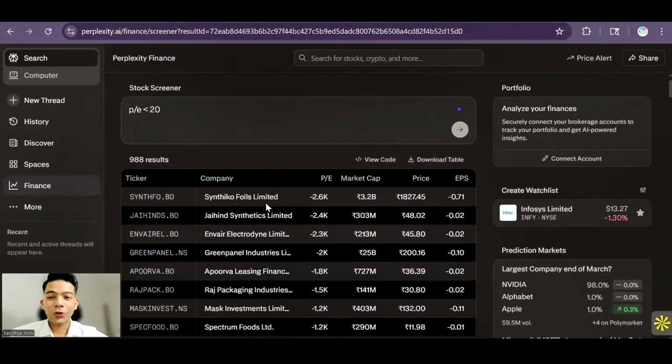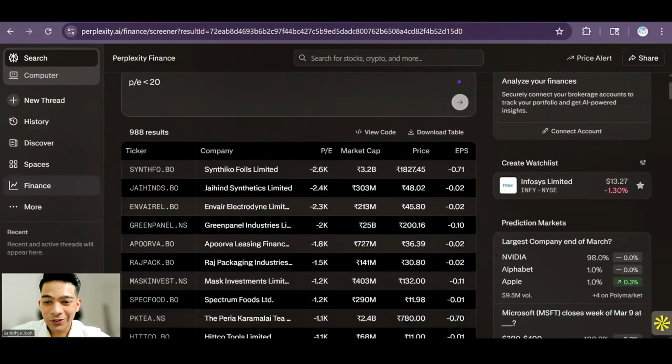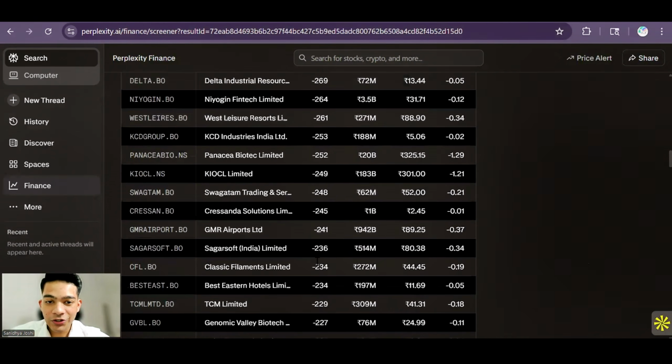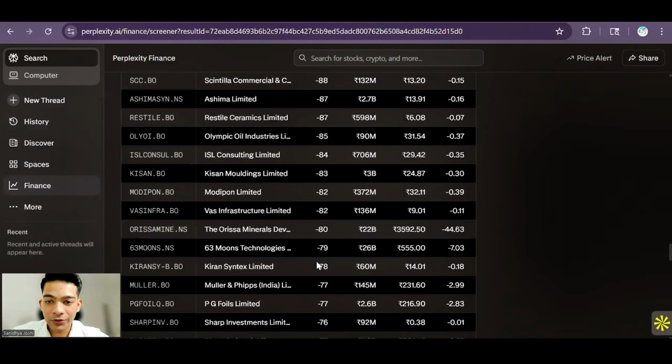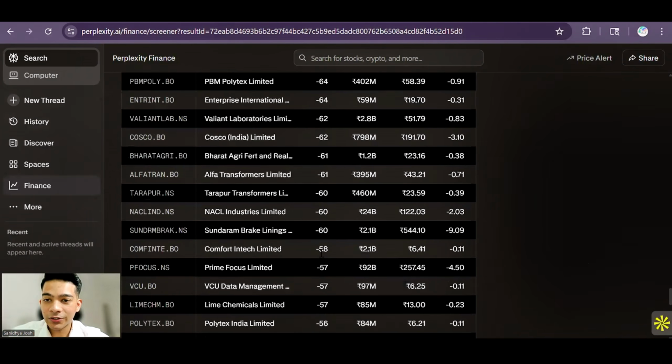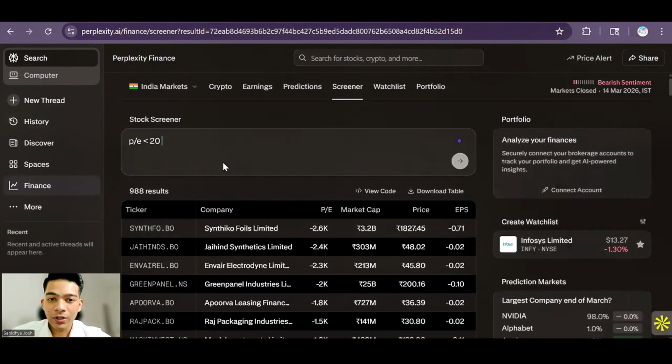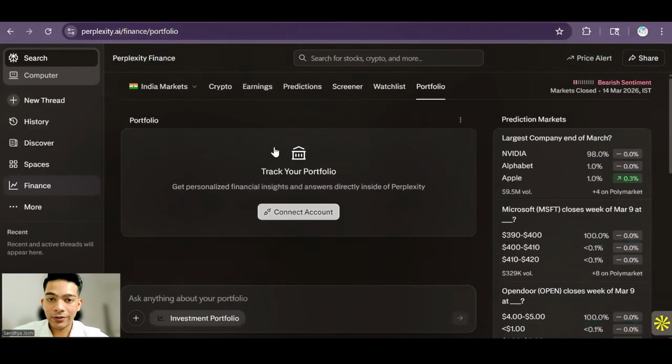Now you have the list of all the stocks which have P/E less than 20, and you can see minus 2.6k, all of this, and it will range, and slowly you'll start seeing positive numbers as well. But here's the whole list. You can add as many queries as you want over here. Then you have the watch list option and the whole portfolio that you can create over here.